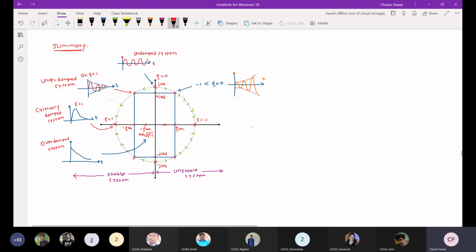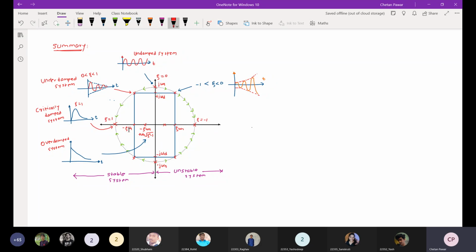Even if you apply any finite signal to this system, to find the output we convolve the impulse response of the system with the input, right? Whatever output you get will be bounded, with finite amplitude as t tends to infinity.